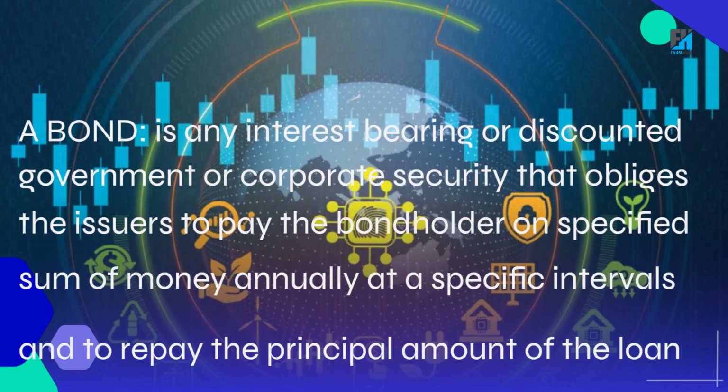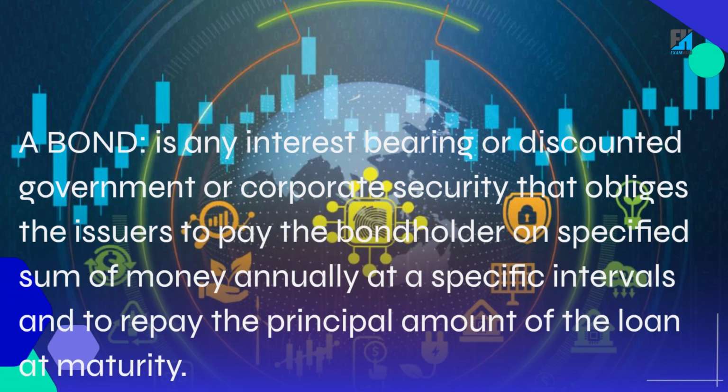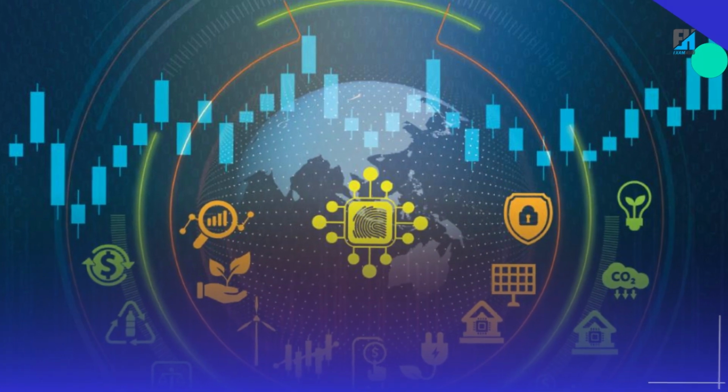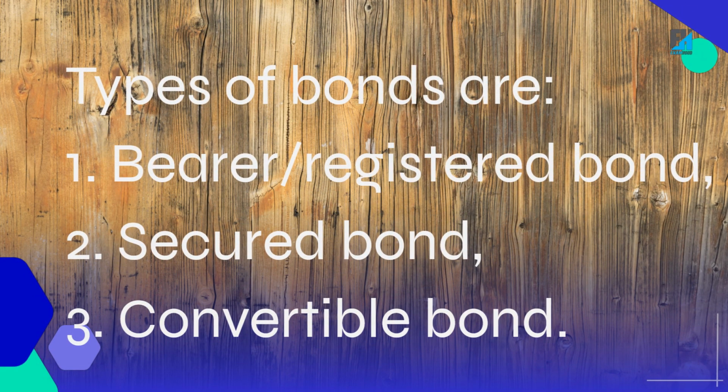A bond is any interest-bearing or discounted government or corporate security that obliges the issuer to pay the bondholder a specified sum of money annually at specific intervals and to repay the principal amount of the loan at maturity. Types of bonds are bearer or registered bond, secured bond, and convertible bond.